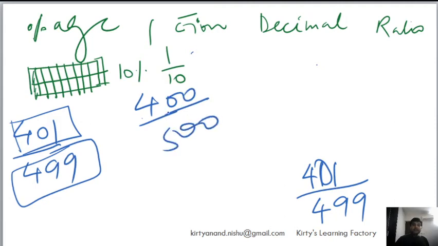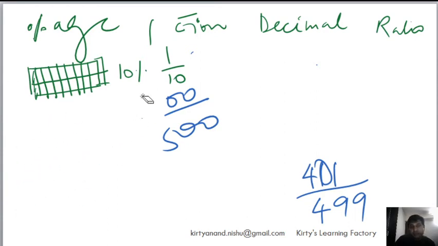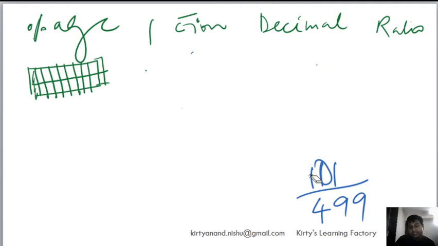Because we are comparing it to 400 by 500. Now the denominator has shrunk by 1. So when the denominator is smaller, the value of the overall fraction increases, and the numerator has increased. So the denominator is shrinking, the numerator is increasing. Therefore it will be slightly more than 80%. So if there are two values, one less than 80% and one more than 80%, then you choose the one which is more than 80%, because that's how you will compare. That is how you will have to look at numbers and percentages.